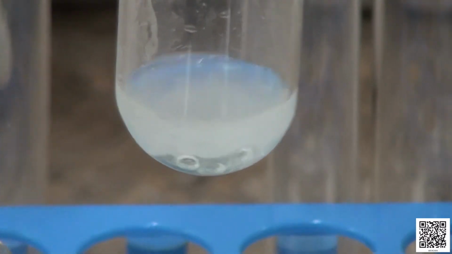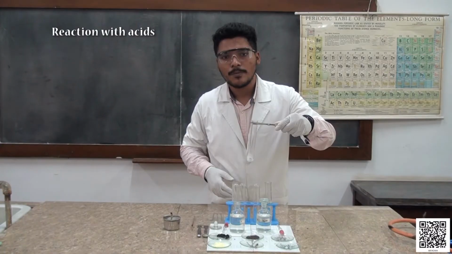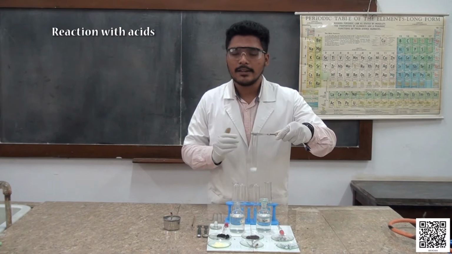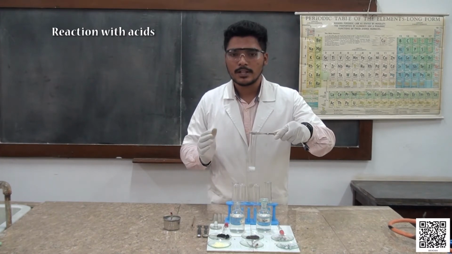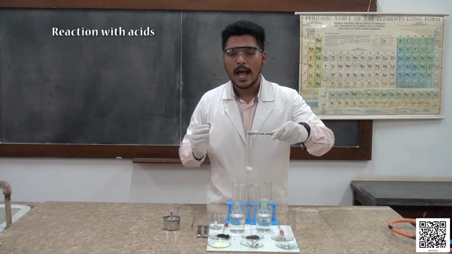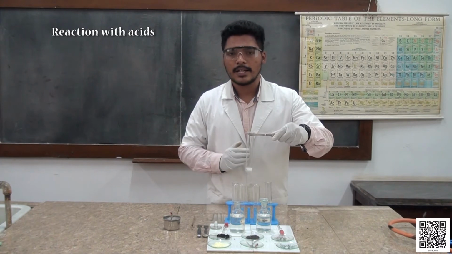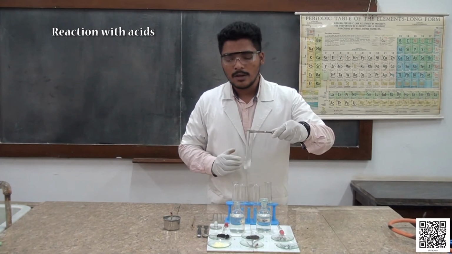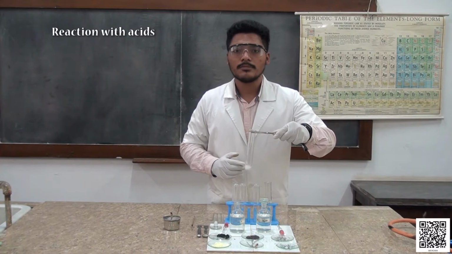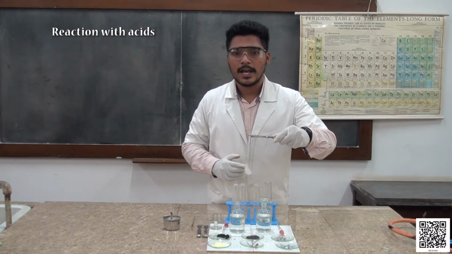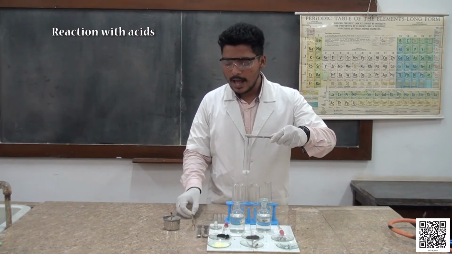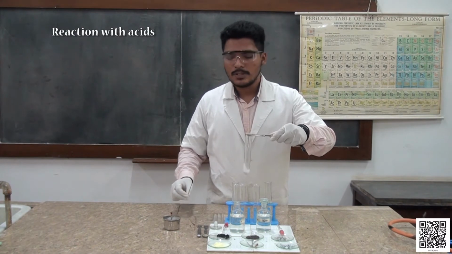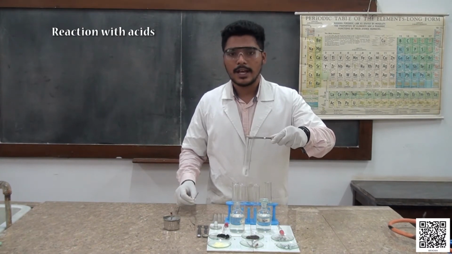The evolution of bubbles is due to the hydrogen gas. Metals react with acids to give the corresponding salts of the metal and hydrogen gas. Now, you may ask how to confirm the evolution of hydrogen gas. Here we have a splinter which will test for the presence of hydrogen gas.